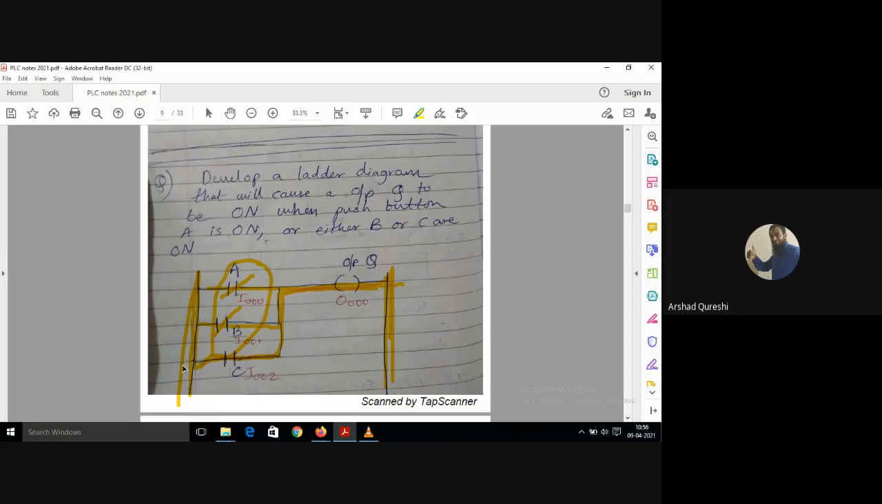So this is how you have to develop your logic. If any one push button is pressed, A or B or C, then you will get the output.